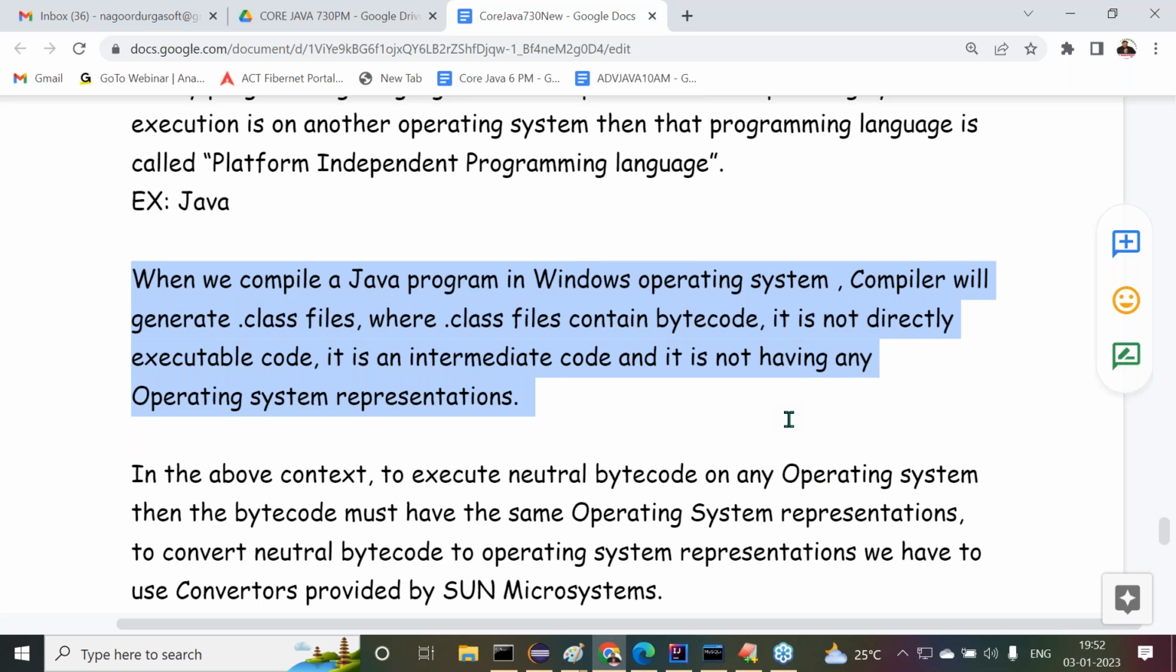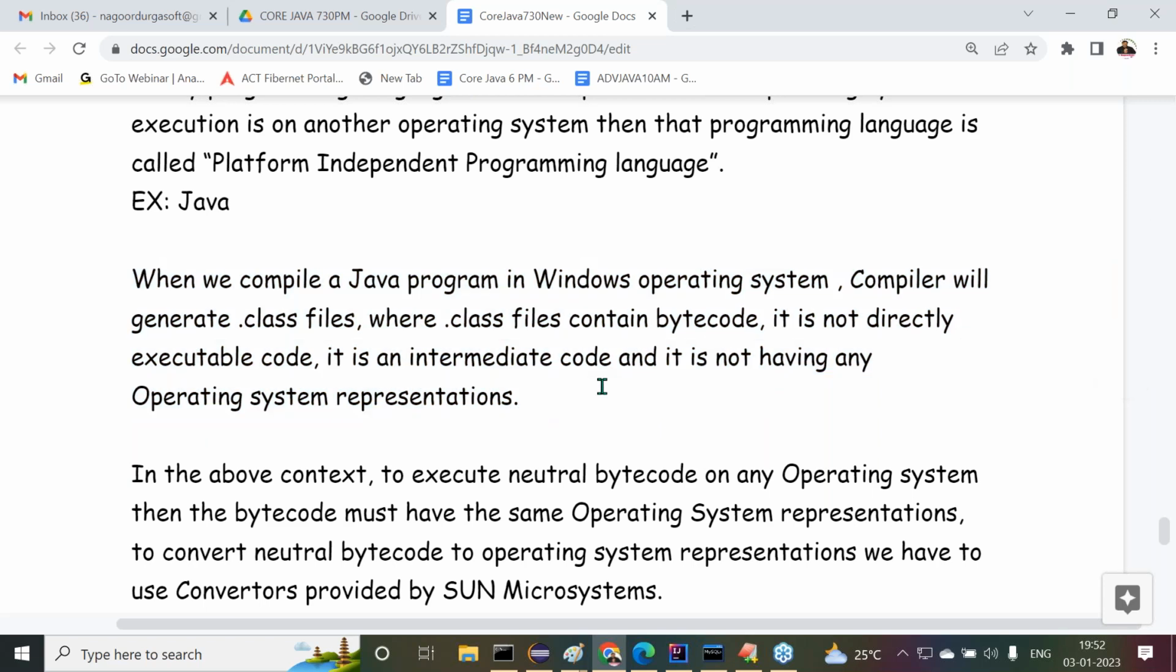In Java, there are only two files: .java and .class. .java before compilation, .class after compilation. When we compile a Java program on the Windows operating system, the compiler will generate .class files. A .class file contains bytecode. It is not directly executable code; it is an intermediate code, and it does not have any operating system representations.